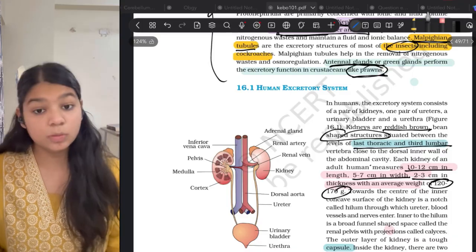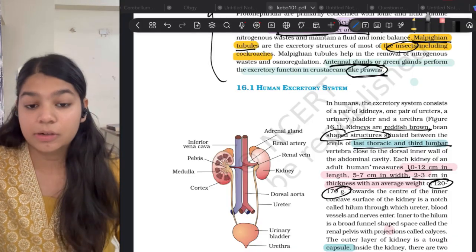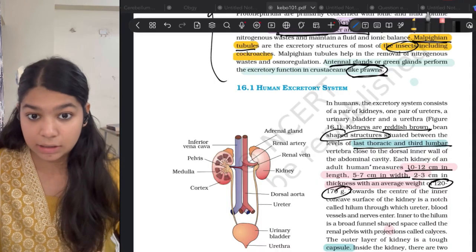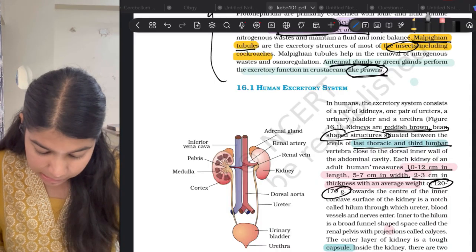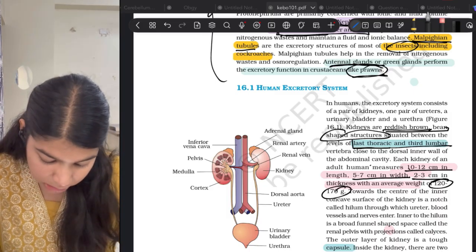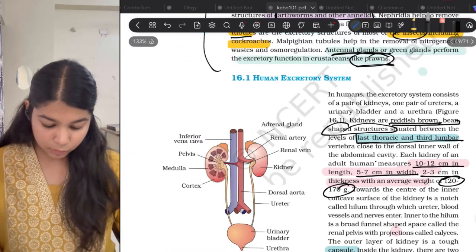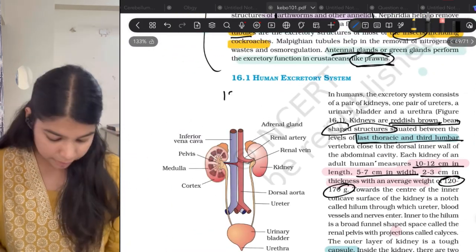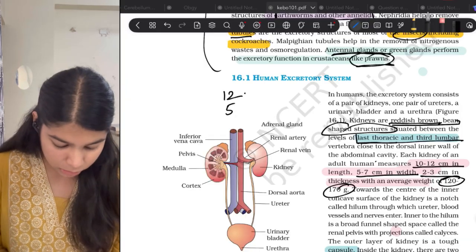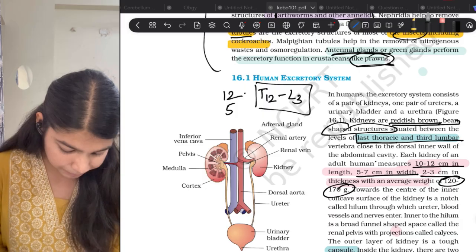Okay, coming to the human excretory system. Now we all know the human excretory system consists of a pair of kidneys, a pair of ureters, a urinary bladder and a urethra. So our kidney is a reddish brown bean-shaped structure situated from the last thoracic to the third lumbar vertebra. Okay, so thoracic vertebrae, how many do we have? We have 12 thoracic vertebrae while we have 5 lumbar vertebrae. So the kidney is situated at the T12 to L3 level.